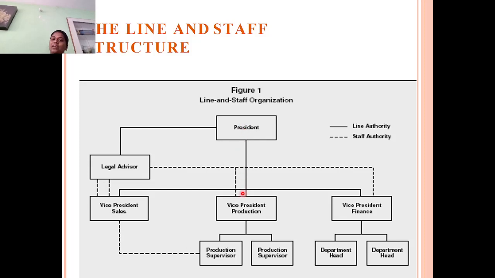President, directly vice president, and production supervisor, and once again you have the production staff, then you have a legal advisor. He will advise the vice president, and the vice president will be implementing his works and responsibilities for the department head. The department head is given support by the staff.